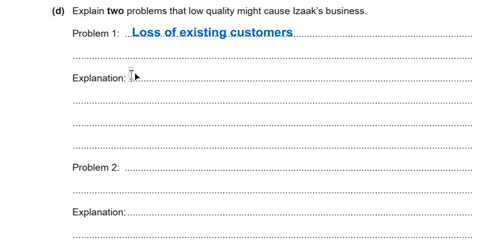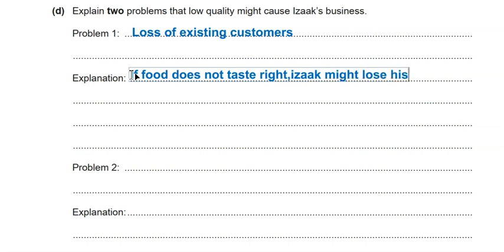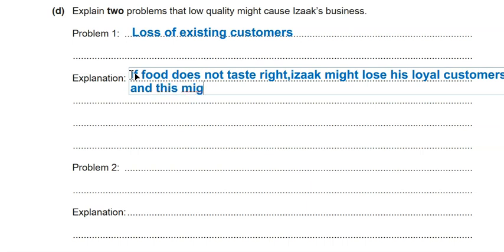In the explanation now, we can say, if the food, or fish meals or whatever, does not taste right, Isaac might lose his loyal customers, and this will lead to a loss in revenue. Or this will lead to lower revenue.